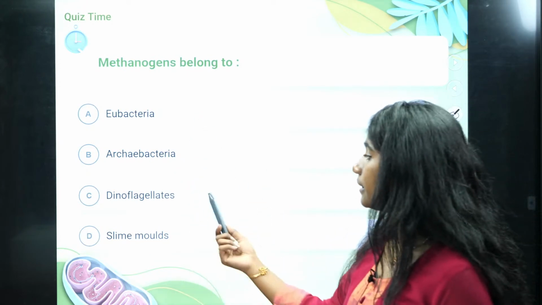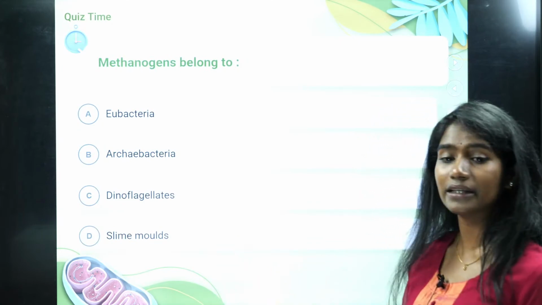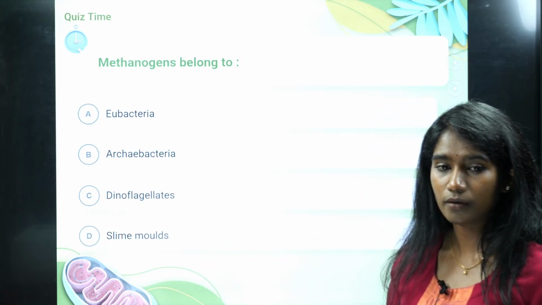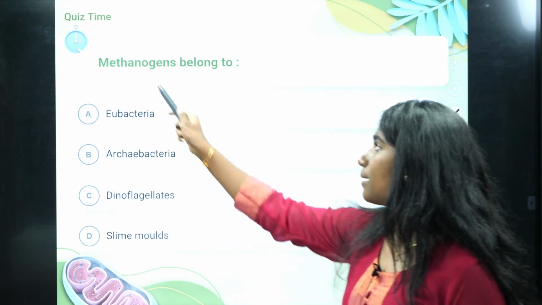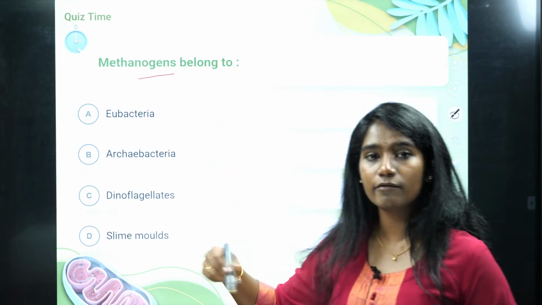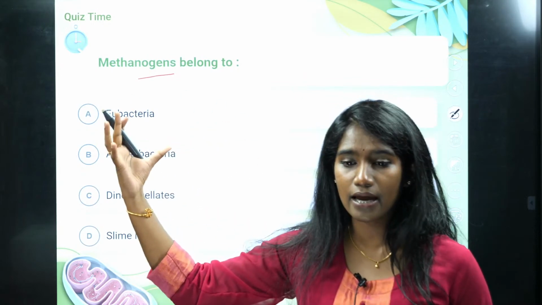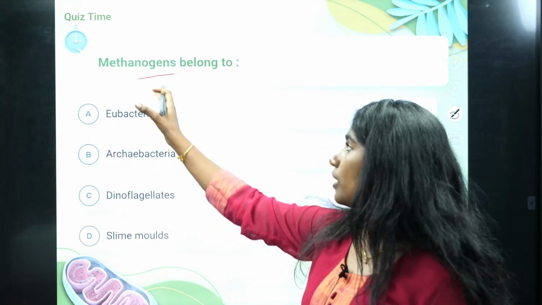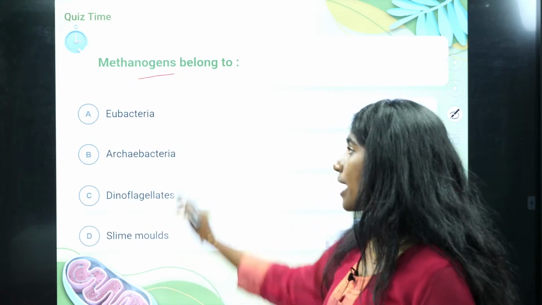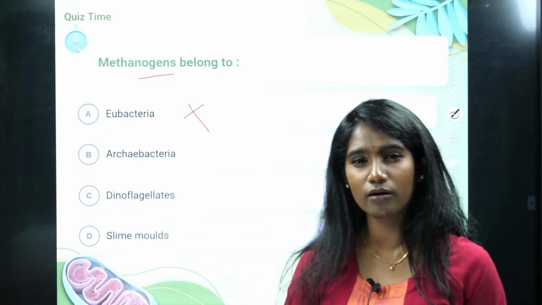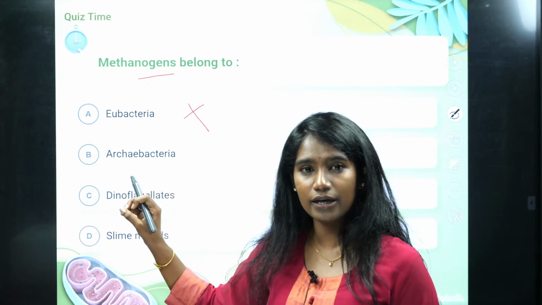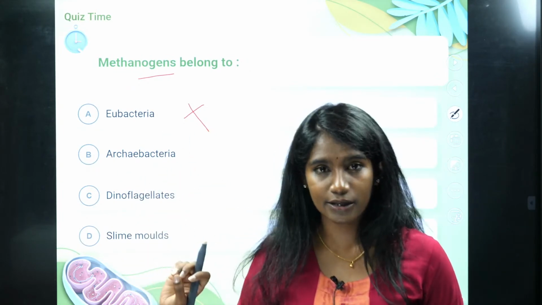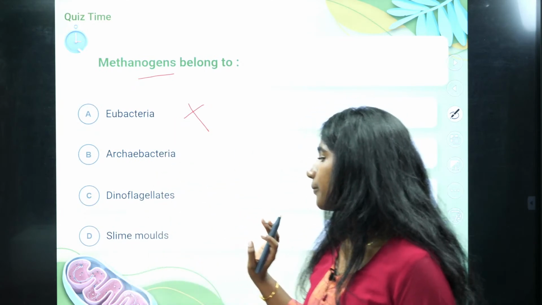Okay, now methanogens belong to, is it eubacteria, archaebacteria, or is it dinoflagellate, or is it slime molds? Where do they belong? Option A, B, C or D. See again, methanogens. See those bacteria which can tolerate that high methane concentration, they fall under methanogens. Okay, so again it is not eubacteria. Eubacteria are also considered as true bacteria, and eubacteria cannot tolerate extreme condition. So this is ruled out.